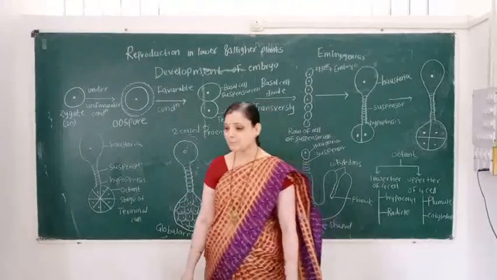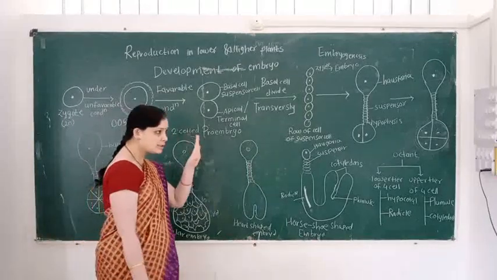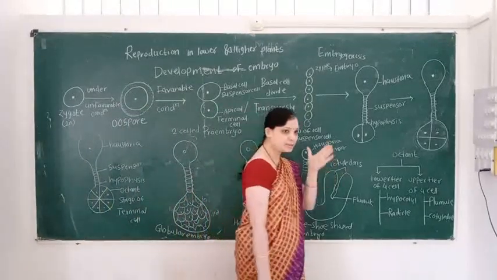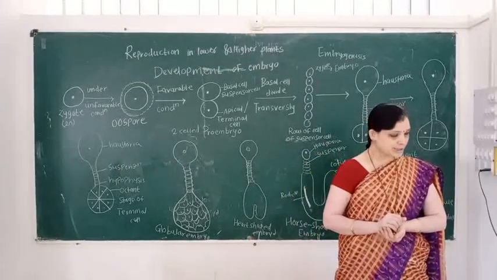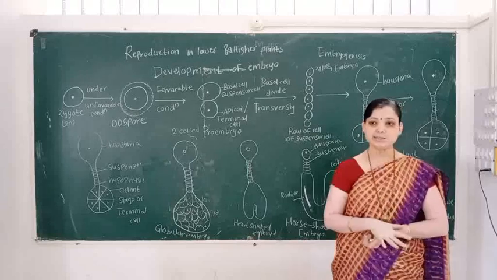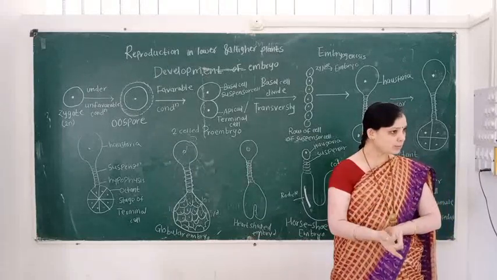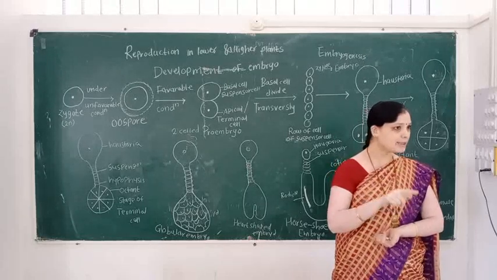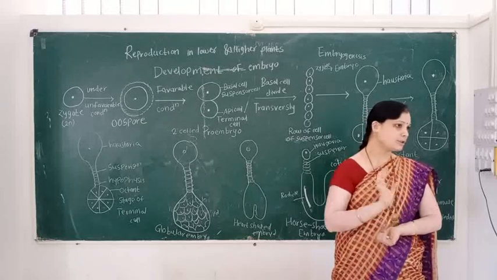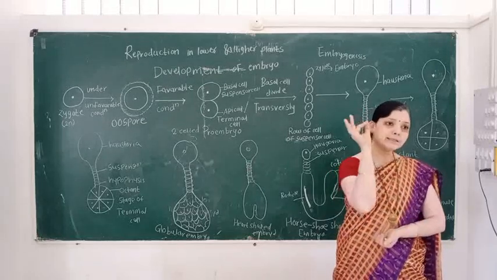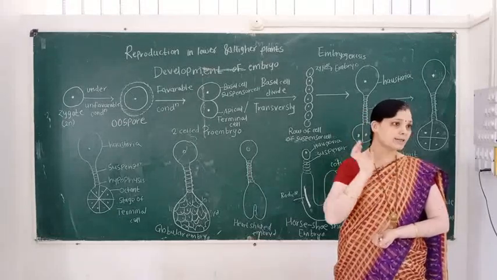In the development of the embryo, the first change takes place in the zygote. You know how the zygote is formed: male and female gametes unite in the process of syngamy to form the zygote.